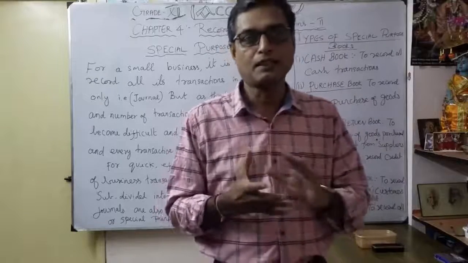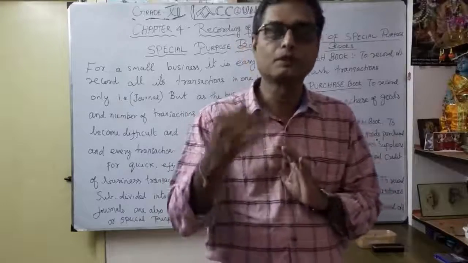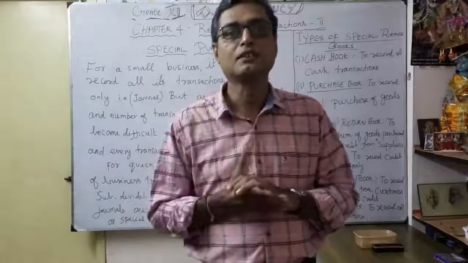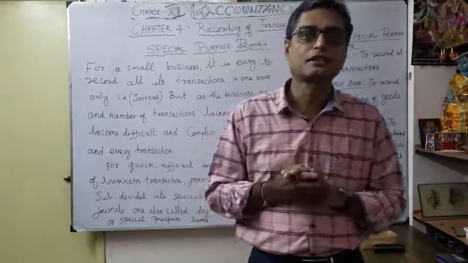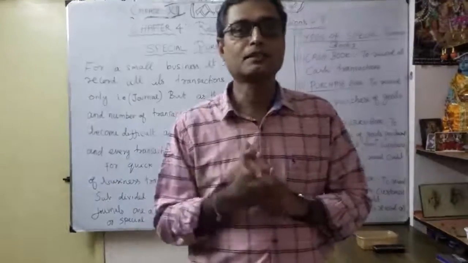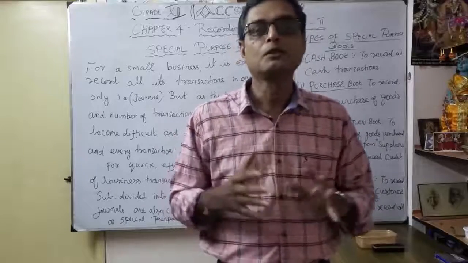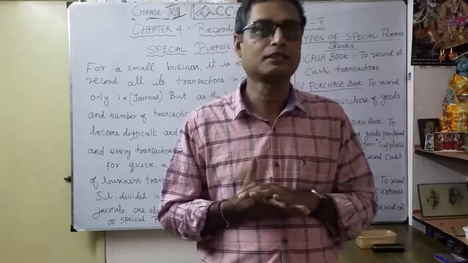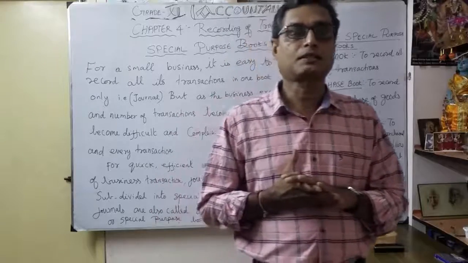Thereafter the journal, generalizing, and how to prepare journal entries with the help of the golden rules. Thereafter ledger posting, then the very important balancing. You will learn balancing in more detail subsequently, but you can try to practice it now. That is chapter number 3, recording of transaction part 1.